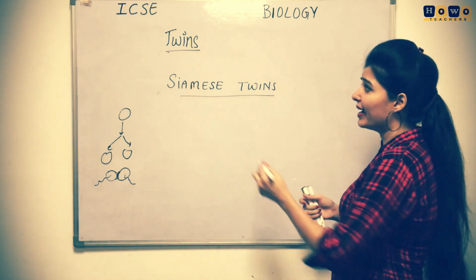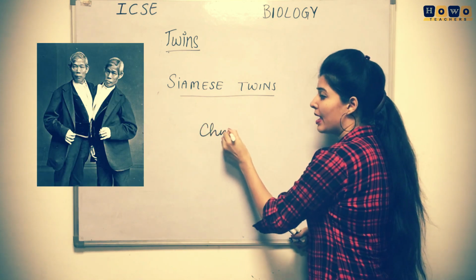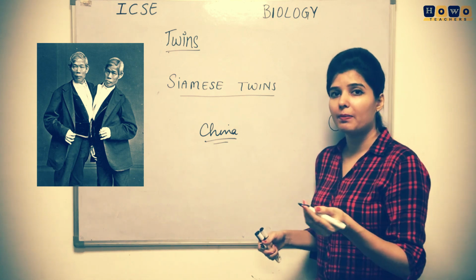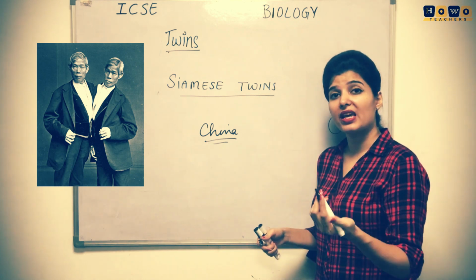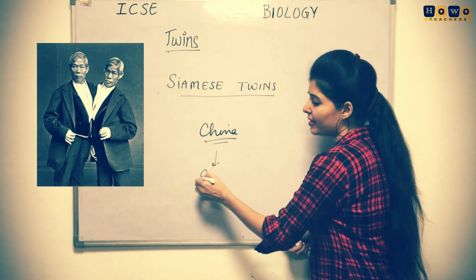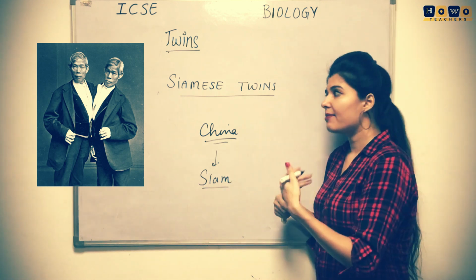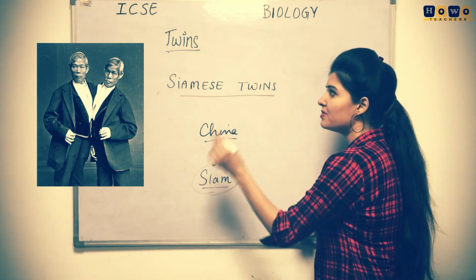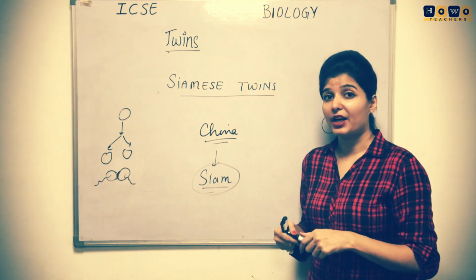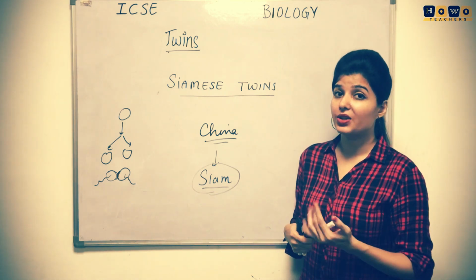Now you will say, why the name Siamese? Actually, the first case was seen in China, in which the mother gave birth to two babies. They were Siamese twins, they were joined. That was the first case. And the name of that mother was Siam. So that is why the name has been taken from the same name Siam, and the name Siamese twins has been given. The first case that was seen, in that case the child lived up to 63 years.